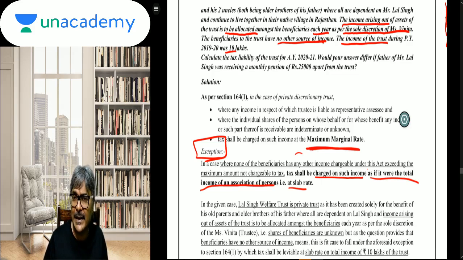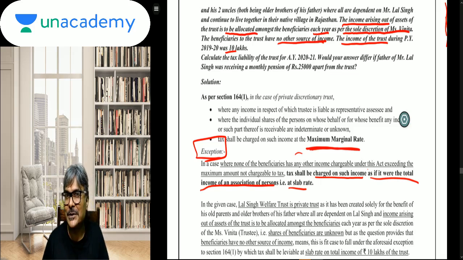So in this case, the beneficiaries don't have any other income which is exceeding the basic exemption limit, and therefore the AOP would be taxed. This private discretionary trust will be taxed at what rate, students? At the slab rate.